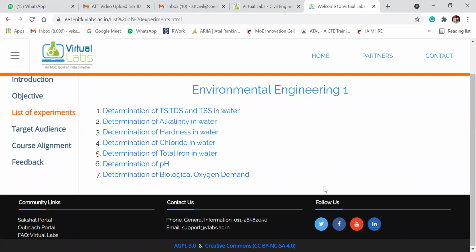Now tell me, water supply engineering, have you studied physically or through online mode? I'm asking about water supply engineering, environmental engineering 1 maybe. Let me see the participants list so I will know. Vaishnavi Rote, Priyanka Pula, Pragati Kshirsagar, Ganesh Jadhwar.